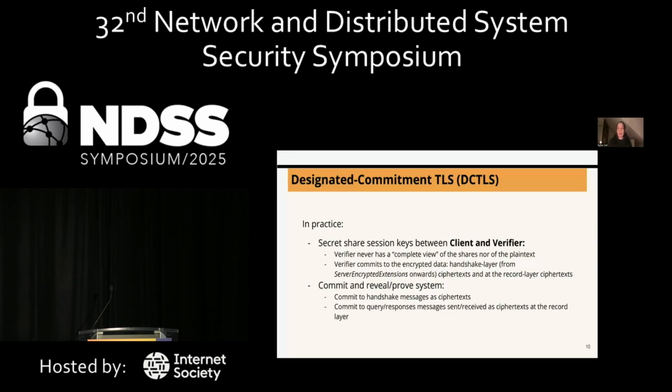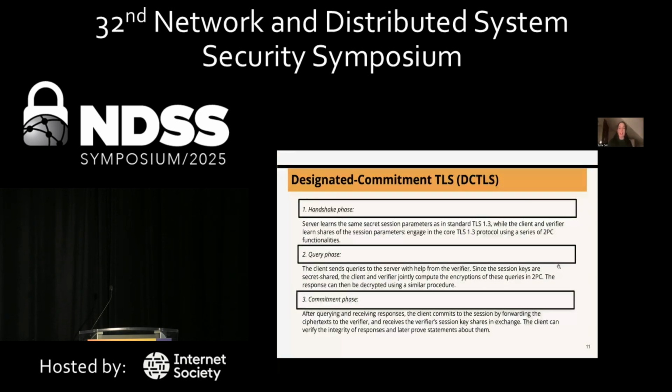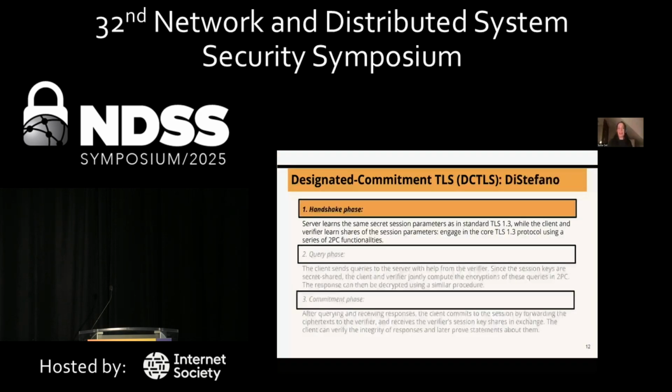So how can we migrate TLS 1.3 to integrate this third-party verifier to create a DCTLS protocol? What we do is secret share all of the session keys between the client and the verifier, such that the verifier never has a complete view of those keys that are used to encrypt and decrypt messages, and they are able to commit to that specific data. So they are able to commit to messages sent in the handshake layer and also at the record layer. So later we can create a commit and proof mechanism. And as I told you, they essentially have three phases. So let's start looking at the first one.